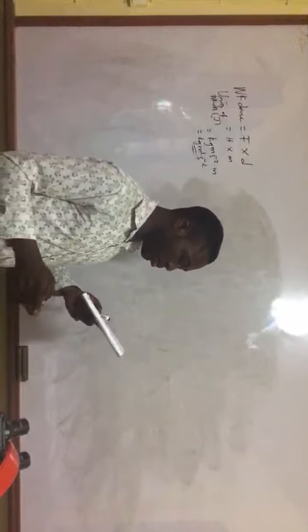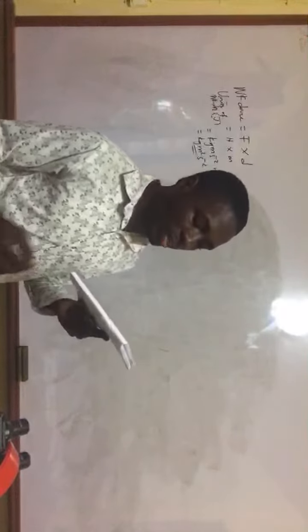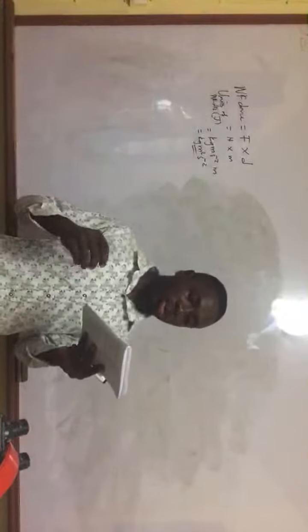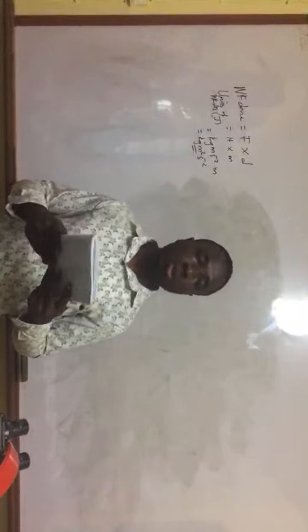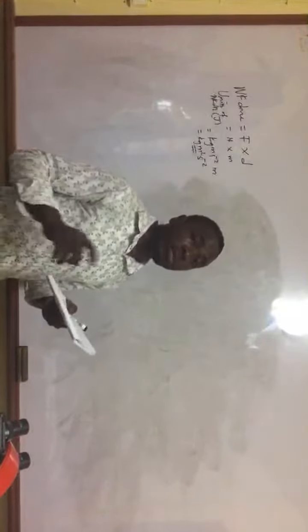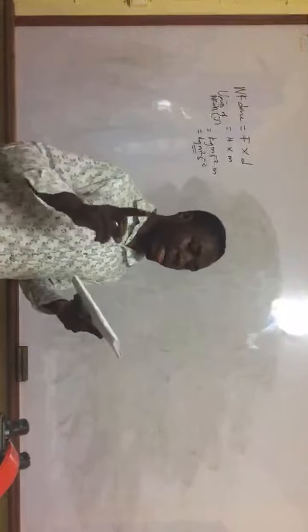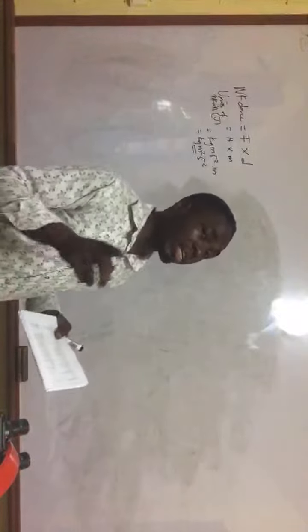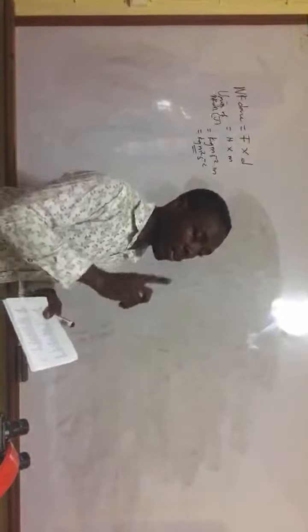B says if the body has a constant speed, it is possible for it to have an acceleration. Yes, it is possible for a body to move at constant speed and have an acceleration. For example, a body that is moving around in a circle can have a constant speed, but it has centripetal acceleration.